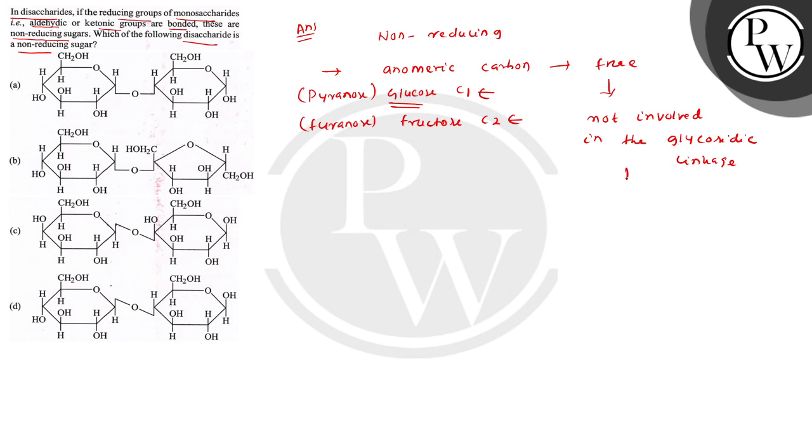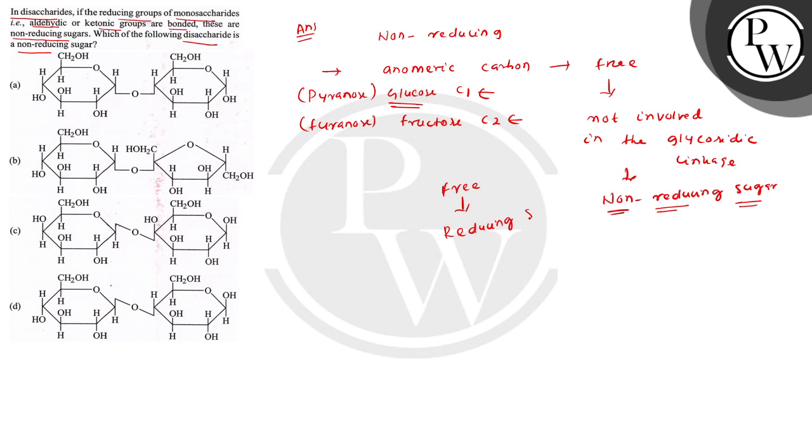Because they are free, they will reduce the Tollens' reagent or Fehling's solution. If they are not free, therefore they will not reduce, and they are called non-reducing sugar. If the anomeric carbons in the cyclic structure are not free, then they are called non-reducing. If they are free, then they will be called reducing sugar.